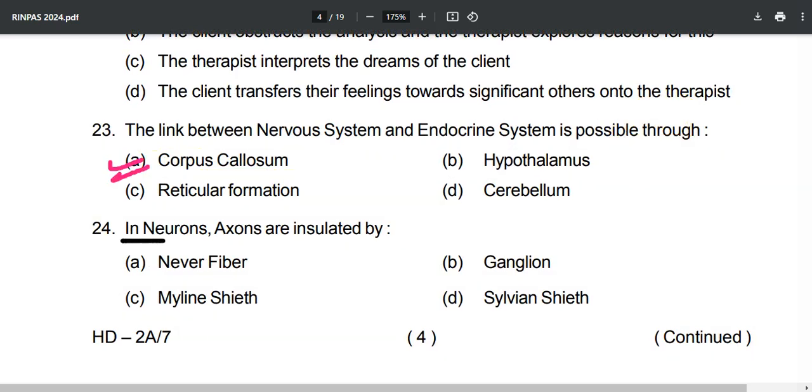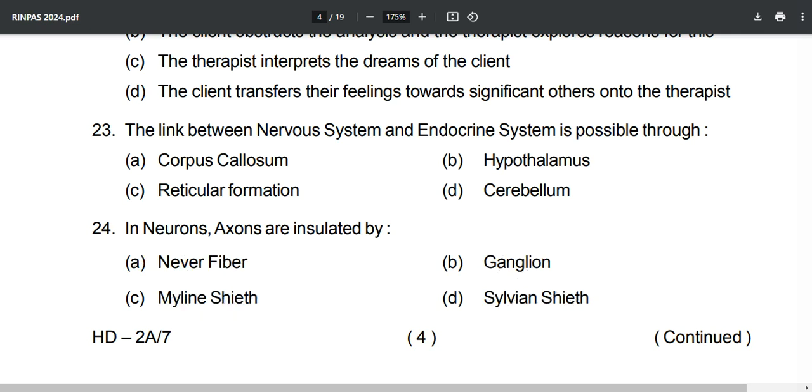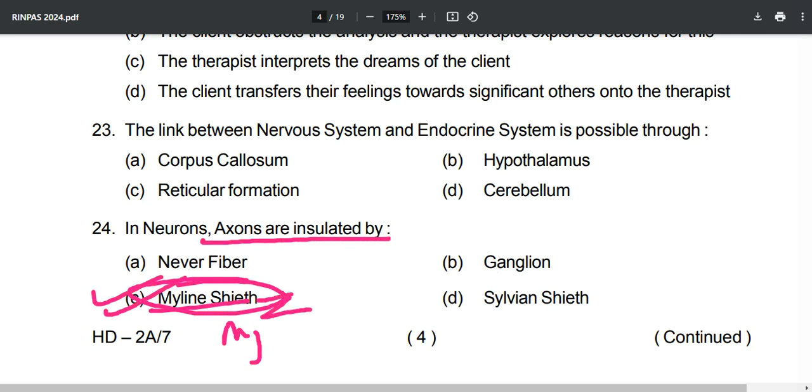Now the next question: in neurons, axons are insulated by nerve fiber, ganglion, Sylvian sheath? No, that is also written wrong. It is by the myelin sheath. Okay, myelin sheath is the correct answer. In neurons, axons are insulated by the myelin sheath.